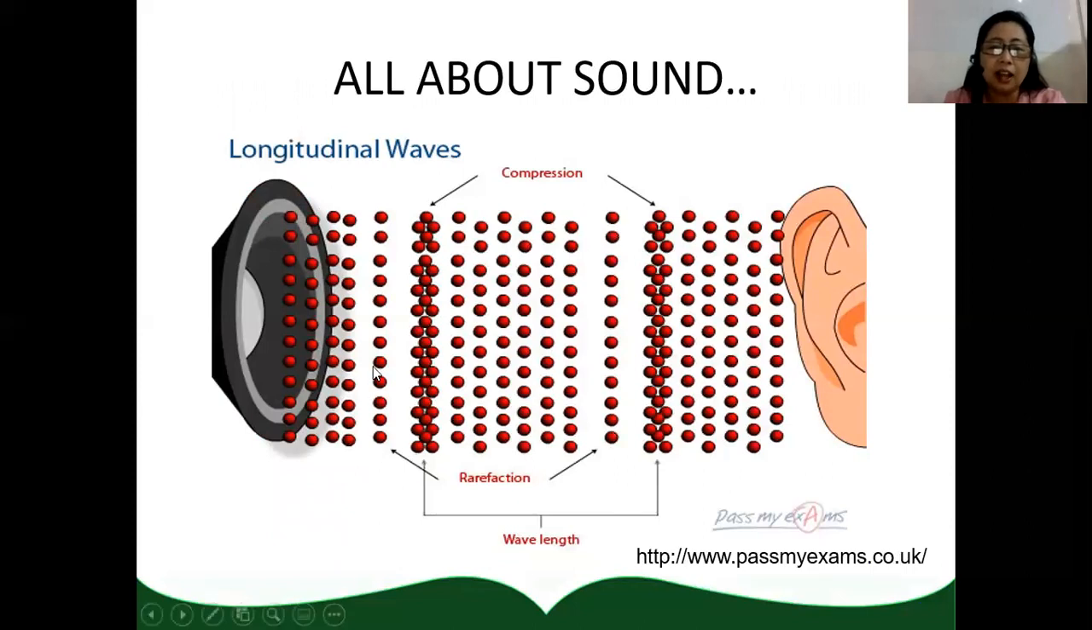So sound travels through expansion or rarefaction and compression of air particles. Okay? So when particles of air vibrate, they collide with one another, causing compression and rarefactions. Now, these compressions and rarefactions transfer energy from one particle to another until the energy in the form of sound reaches the ear.